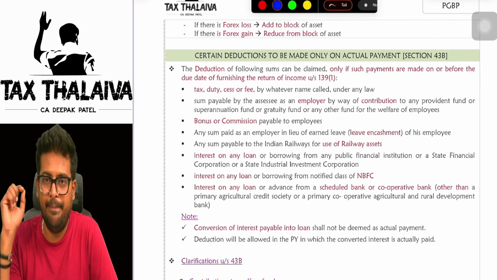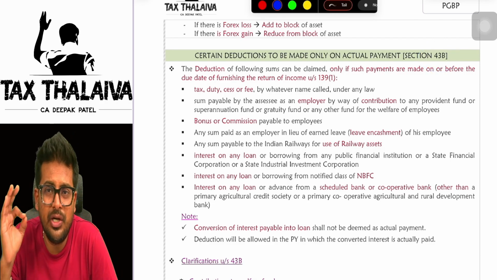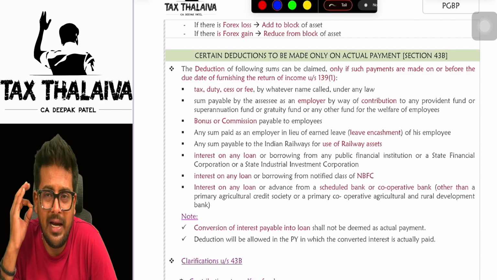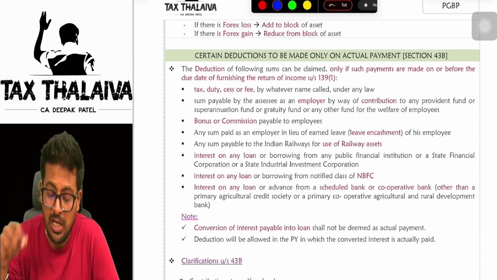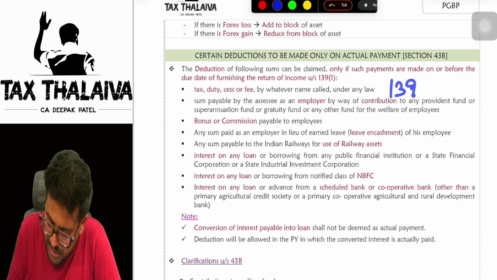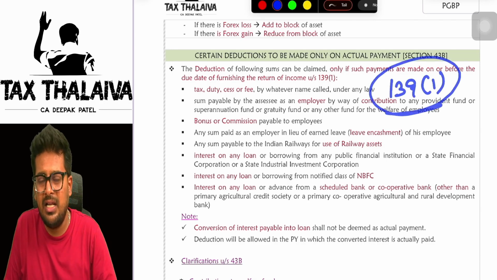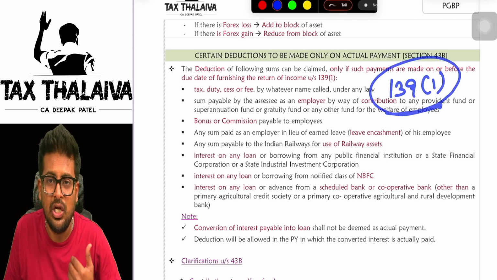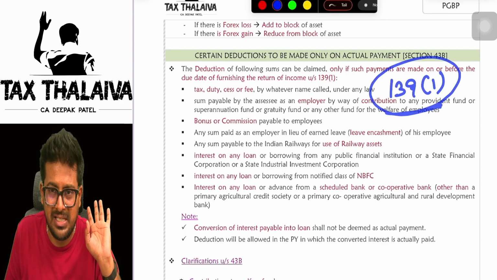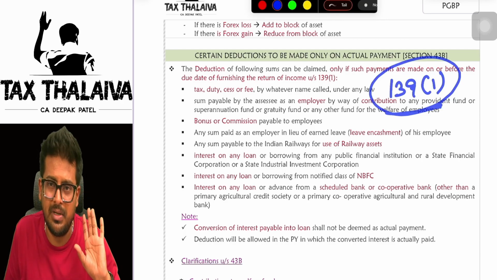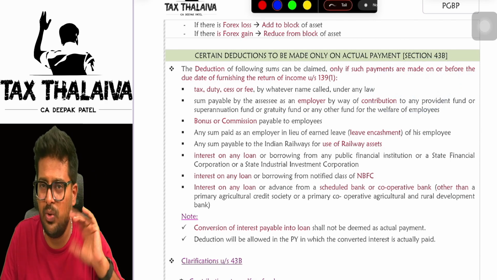Next section is 43B. See, there is a due date called the due date of filing return of income given under section 139(1), boss. Since we are in CA Inter, one due date you should remember is 31st of July. Generally, in the case of individuals, the due date is that only.